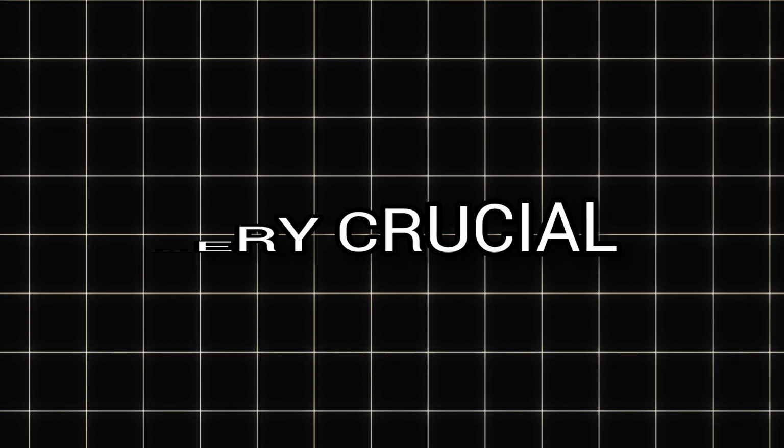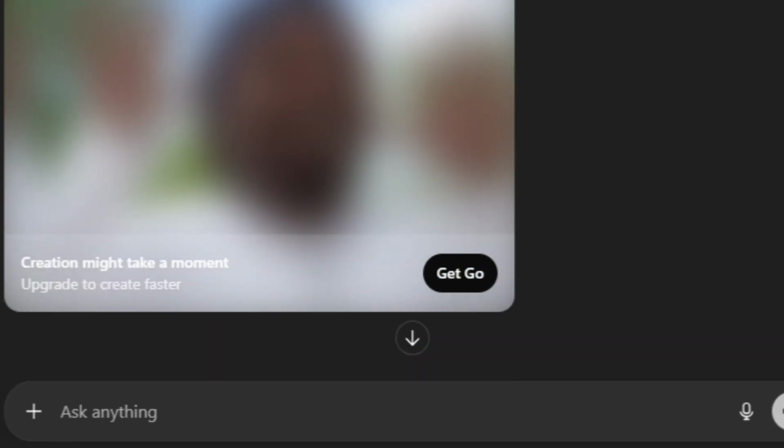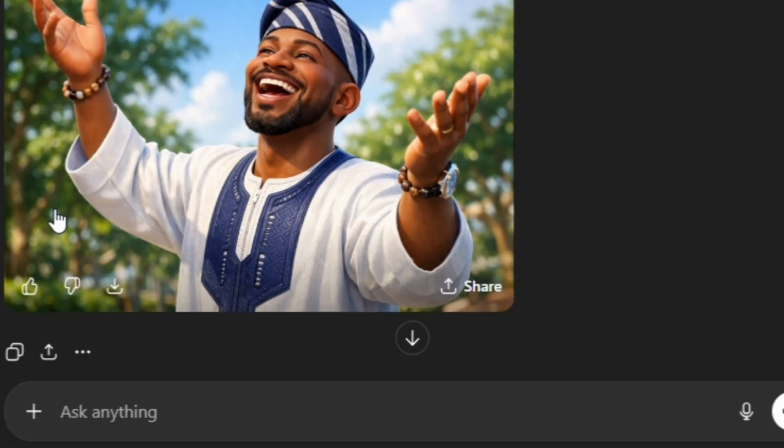Then once I've put in my text prompts and generated my image, make sure you specify your aspect ratio in your text prompt so that it will give you according to what you want, either portrait or landscape. Make sure you download the image once it's generated.